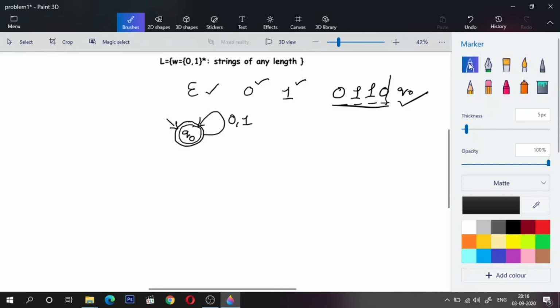So this is a special language. It normally will not be asked in any exams or competitive exams, because this is the simplest language, which does not have a rejecting state. Anything and everything is accepted. We'll see a few more problems.